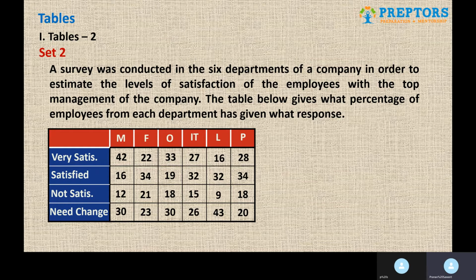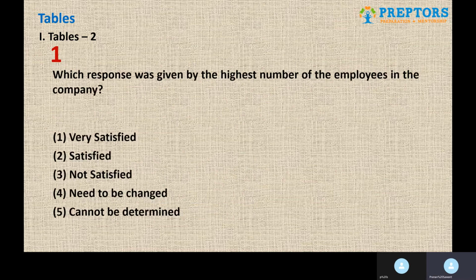It could be possible because it can be a case that M has 100 employees working where F has 1000 employees working. So be careful while solving such sets. If we are not given the total number, then we can't really judge which one is greater and which one is smaller. Let's try to solve the questions.